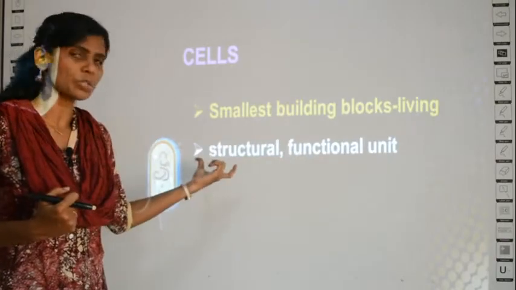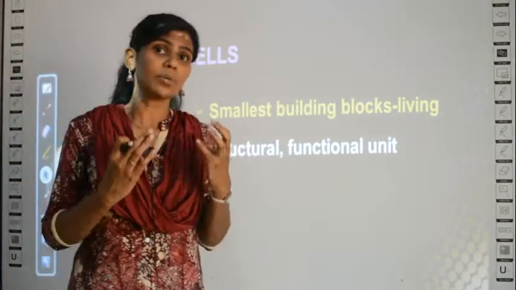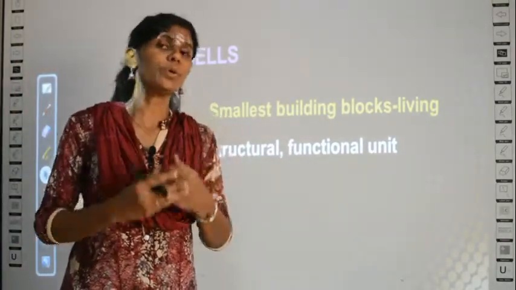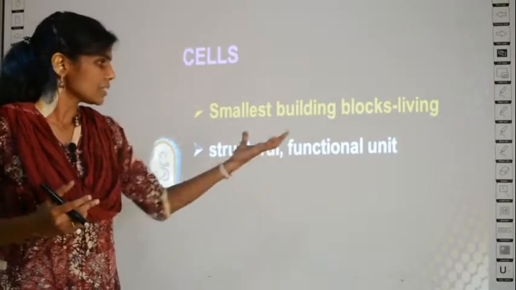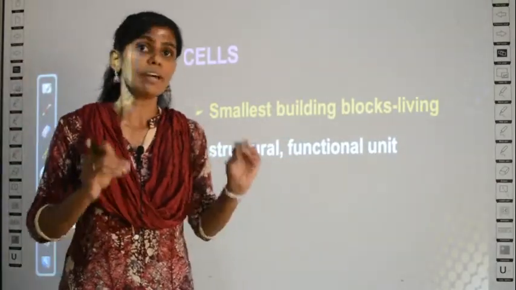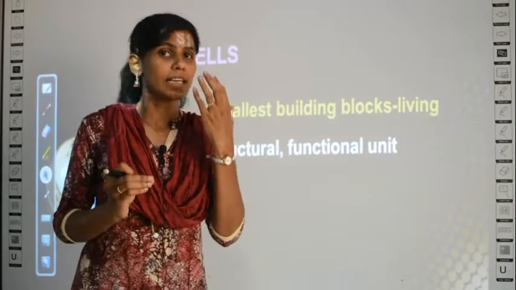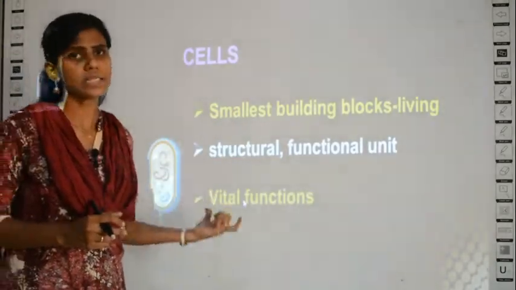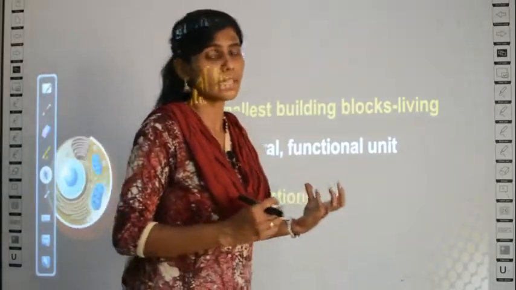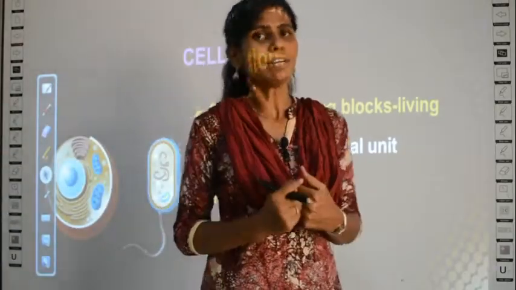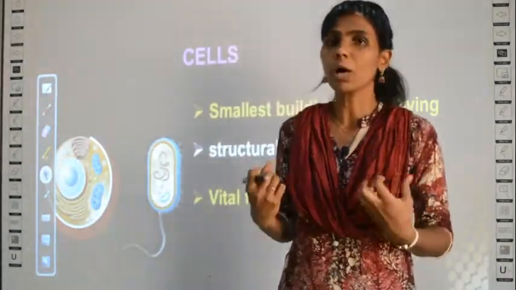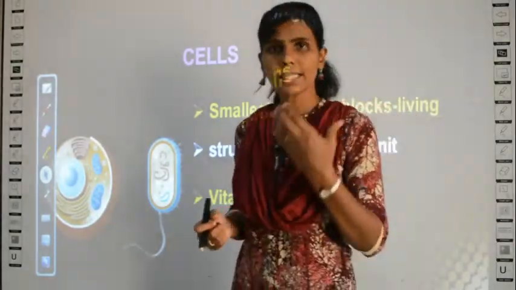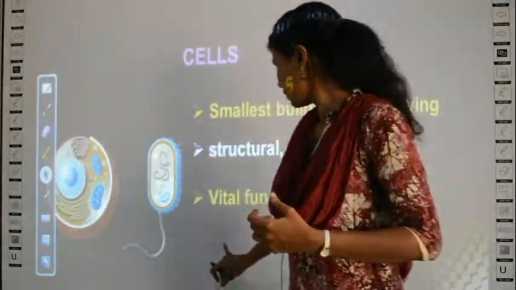It is called a structural unit because cells are the ones which give shape to your body parts. And it is called a functional unit because every cell in your body has specific functions. And they also have vital functions. What is vital? Vital means the most important functions of your body are controlled by the cells of your body.